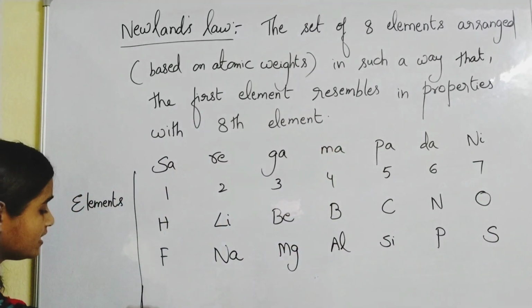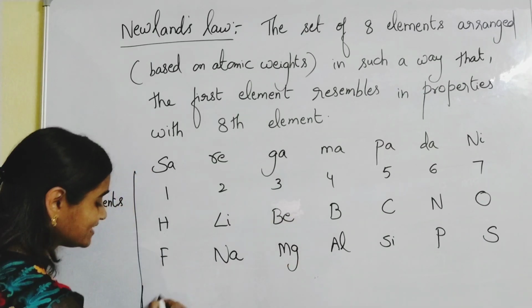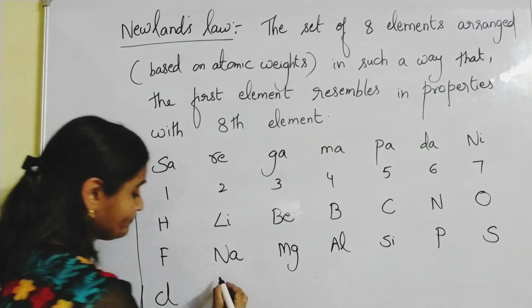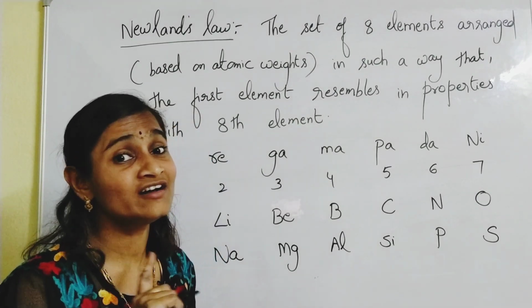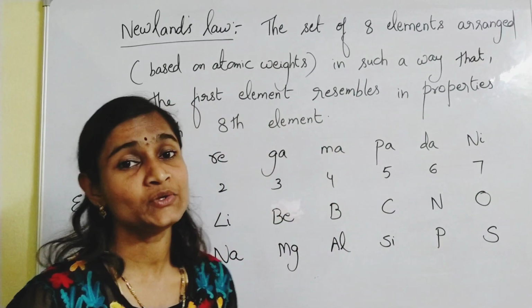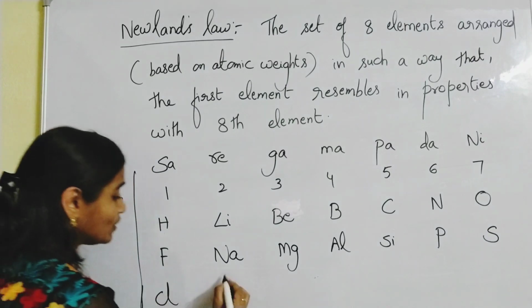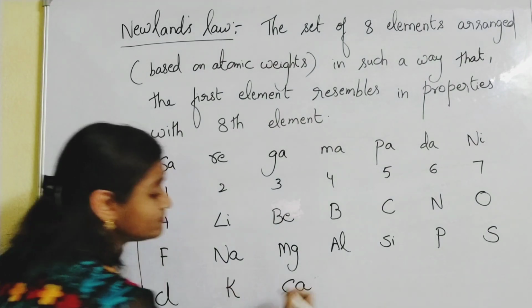And then what comes after sulfur? Chlorine. After chlorine, again argon. Argon is an inert gas, so we are not taking inert gases into consideration. So after chlorine, we'll take potassium and then calcium.